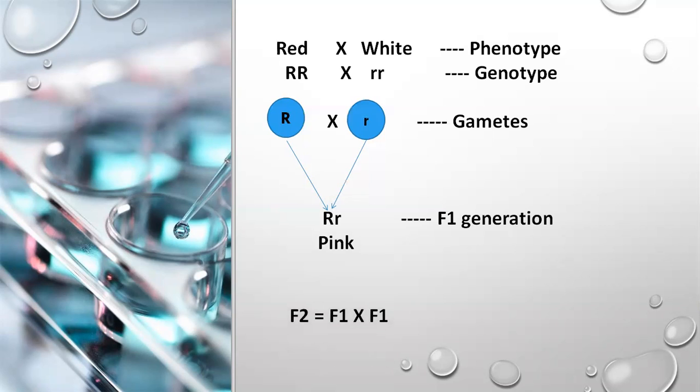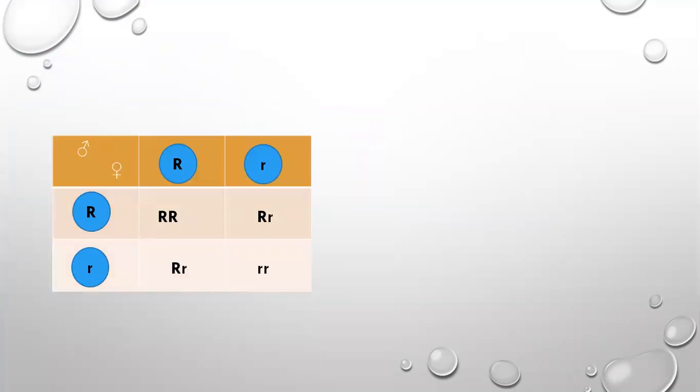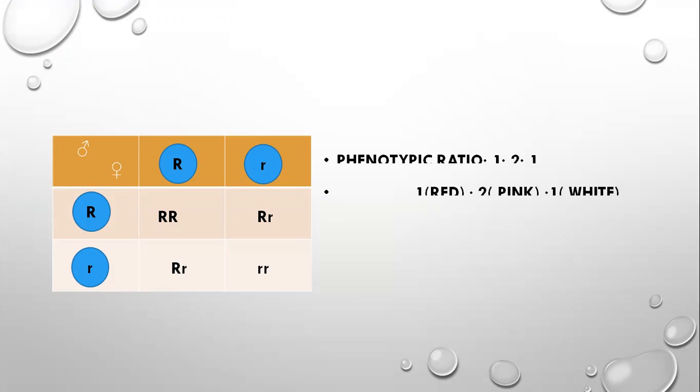So F2 is equal to F1 into F1. F1 means capital R small r, self-pollinated or self-fertilization. Punnett square: it obtained capital R capital R, capital R small r, capital R small r, small r small r. Here capital R capital R means red color, capital R small r means pink color, and small r small r means white color.